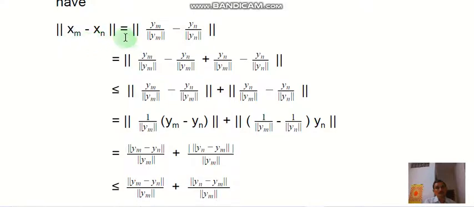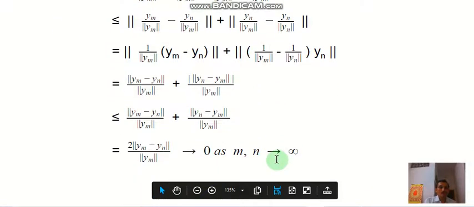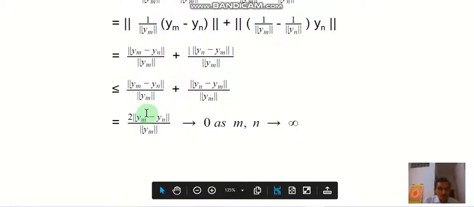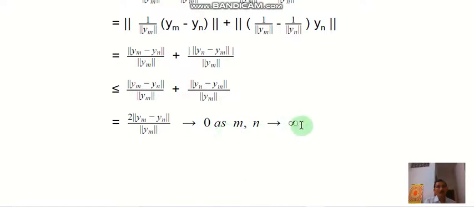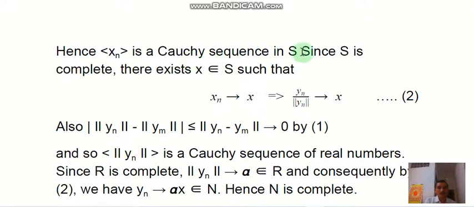By the setting, xm equals ym upon the norm of ym, minus yn upon the norm of yn. Adding and subtracting the term yn upon the norm of ym and calculating this, we obtain twice the norm of ym minus yn upon the norm of ym, and this tends to 0 as m, n tend to infinity. So xn is a Cauchy sequence in S.